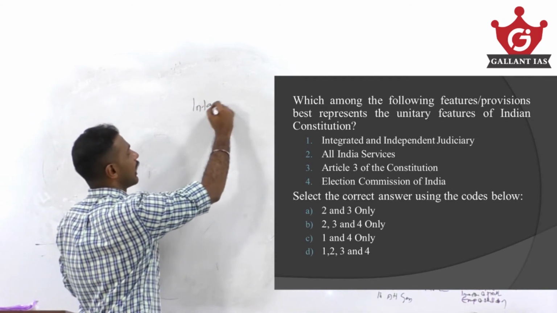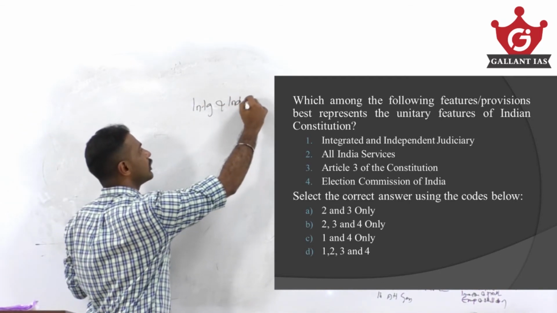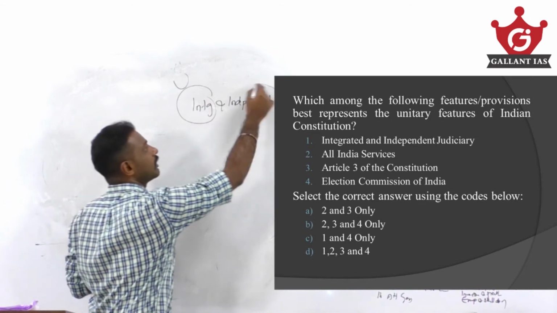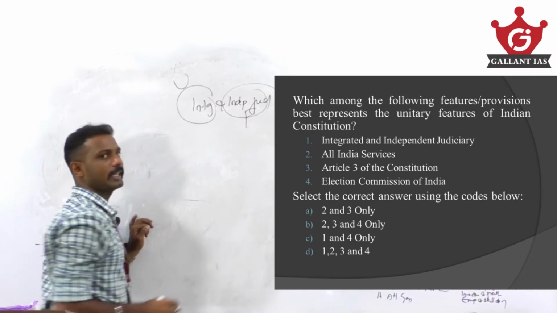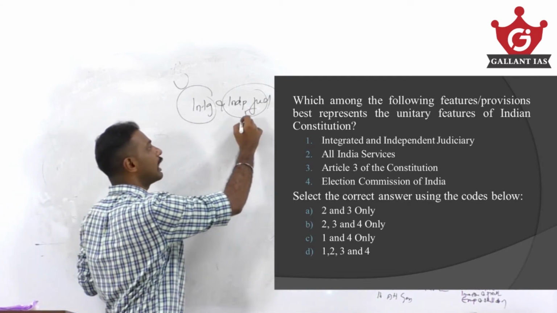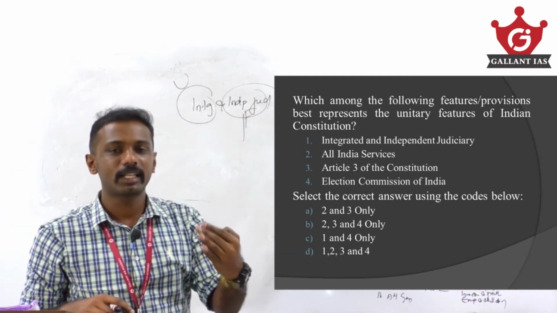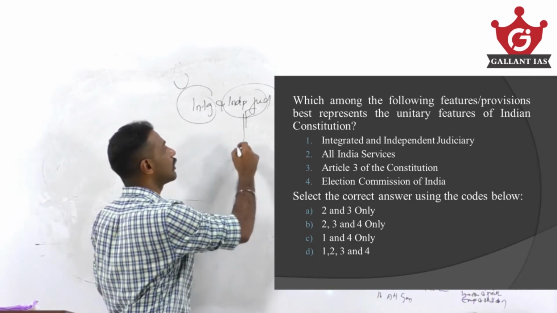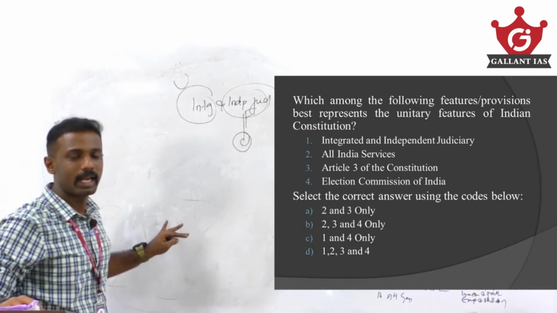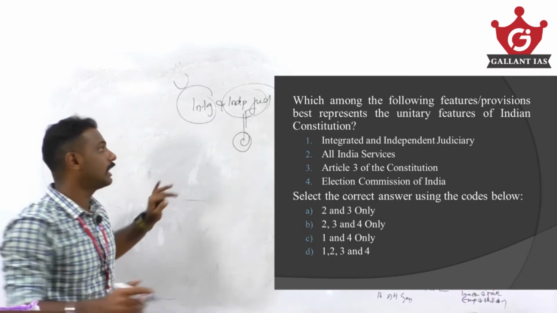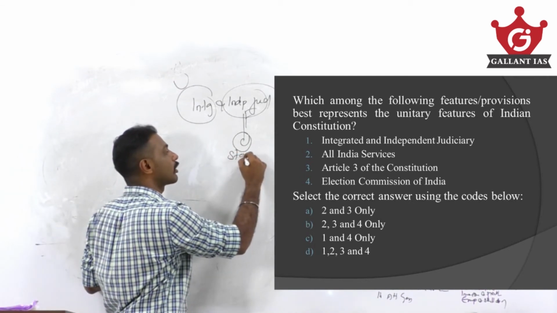Regarding the integrated and independent judiciary, the independence of the judiciary is a federal feature only. Why? Because under our constitution, we have a written constitution, and the powers of the center as well as the states are clearly demarcated in the provisions of the constitution. If there exists an independent judiciary, then only the rights of states can be protected.